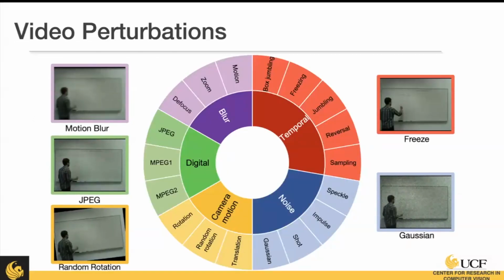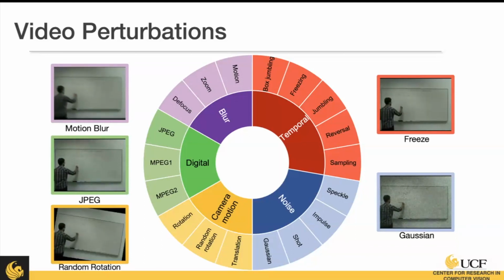So here's a summary of the video perturbations that are used. We have 5 high-level categories with some examples over here. For example, freeze represents real-time buffering. We have random noise, and camera random rotation to represent a shaky camera. We have digital, which represents compression algorithms, and blur.